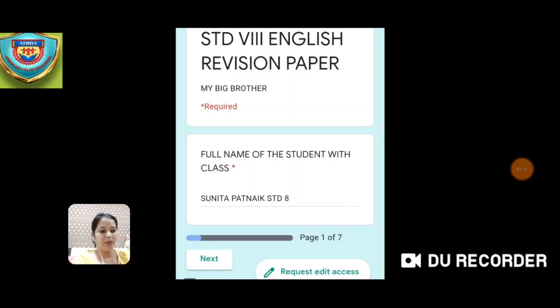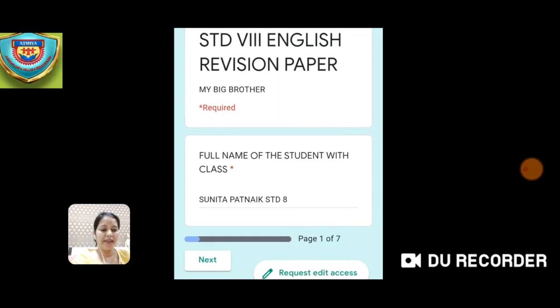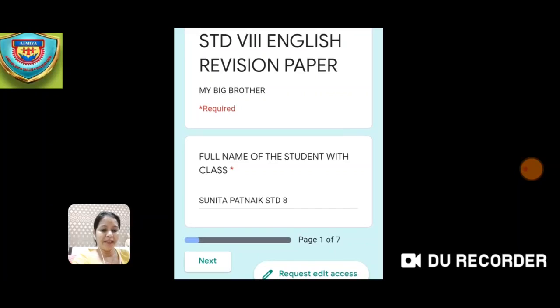So, this is how you are going to write your full name. Suppose your name is Sunita Patnaik. So, you are going to write Sunita Patnaik standard 8. So, this is my name. I have written my name and I have written standard 8. Now, after this is completed, then you will go to the next page.